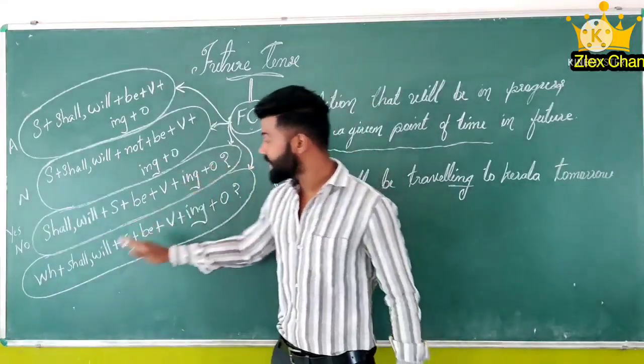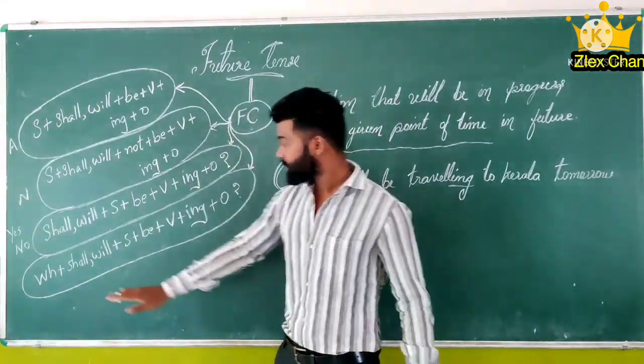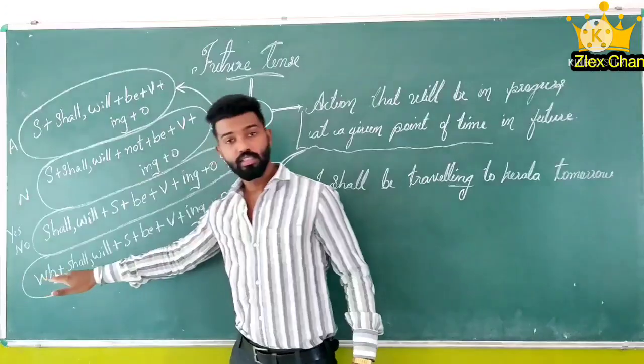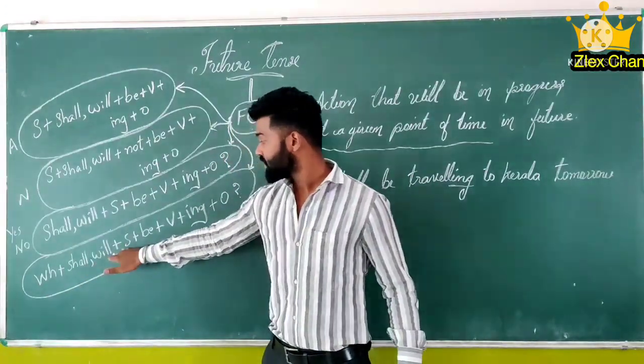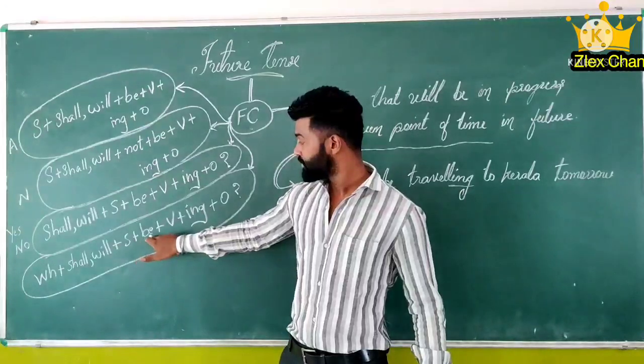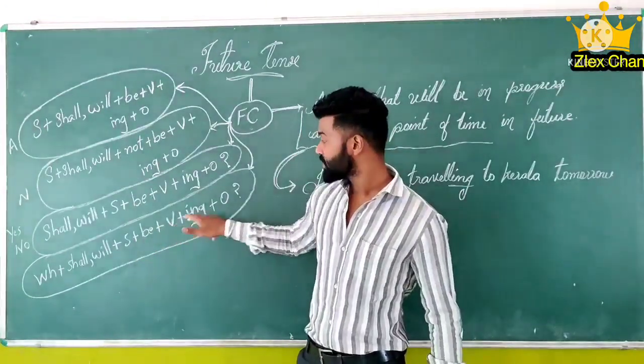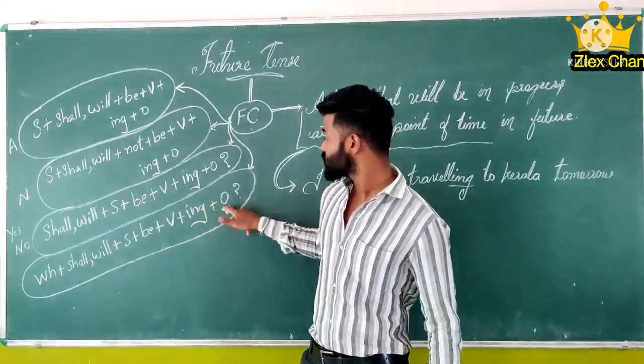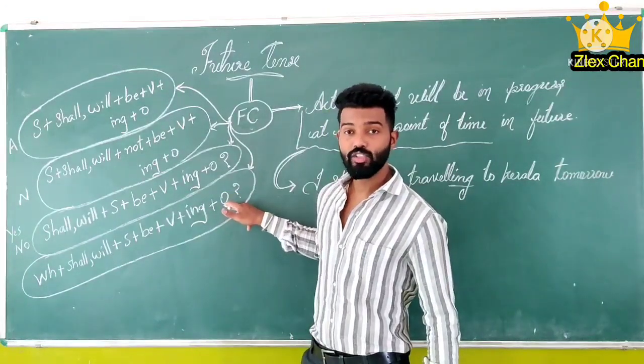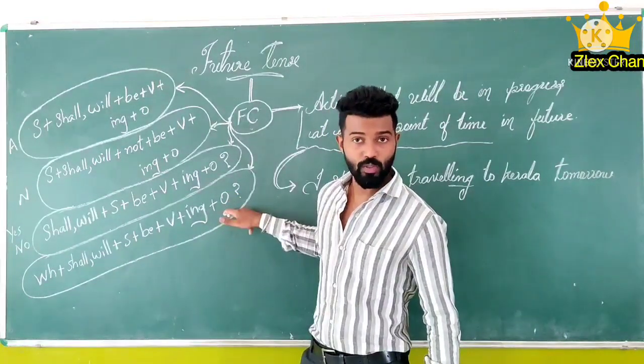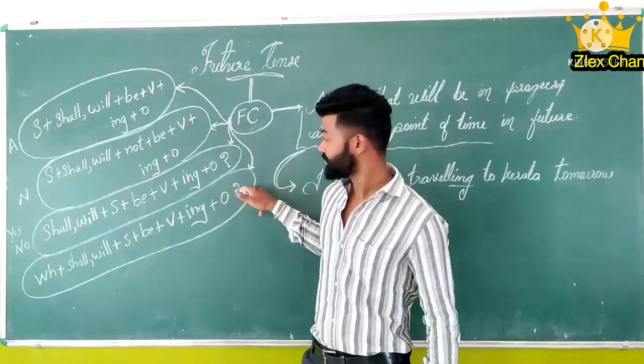And now let's study WH questions. First of all, we have the WH word, then shall or will, then subject, then be, then verb plus ing. And here also the object is not necessary. If it is necessary, you can use it. Then a question mark.